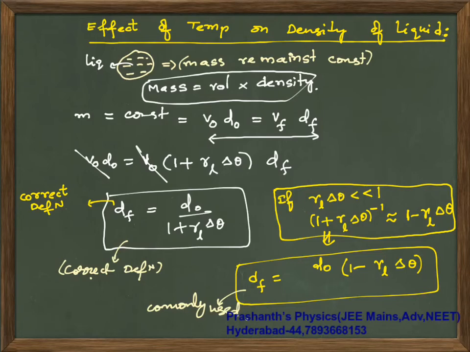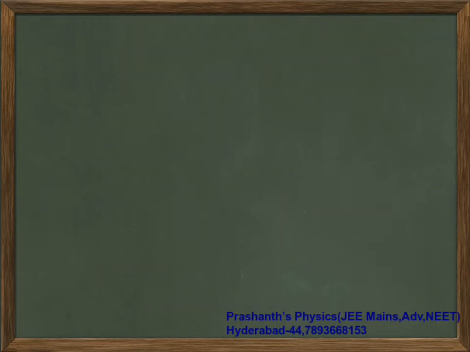Okay, right? Next, now coming to percentage changes in these kind of questions. Your percentage change, you can actually use this relation, that is percentage change in density is change in density by initial density into 100.